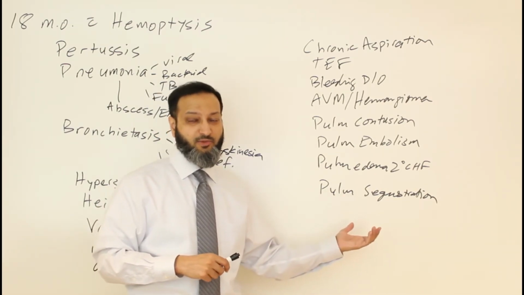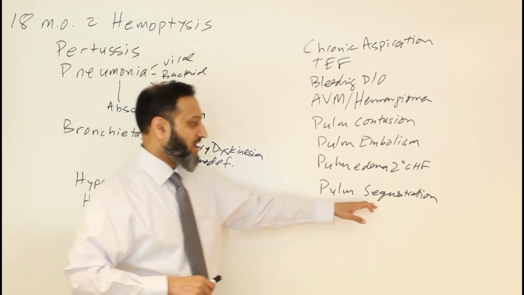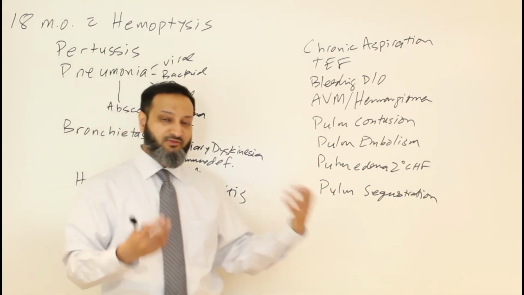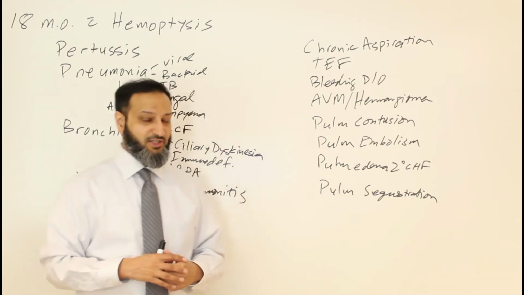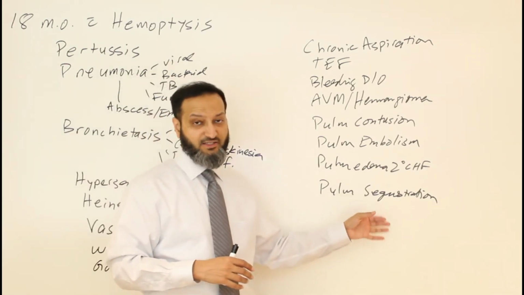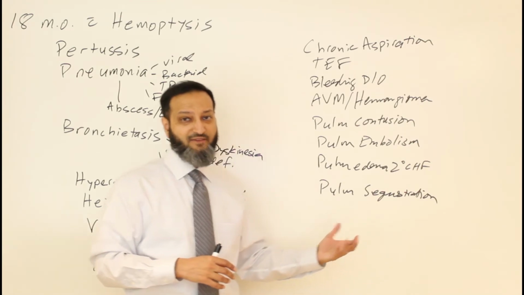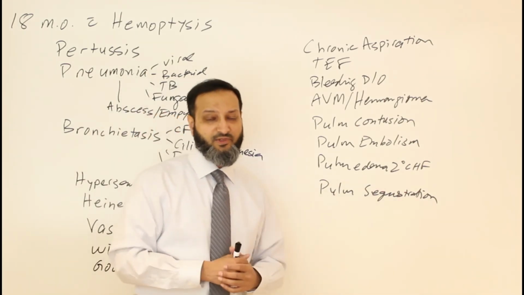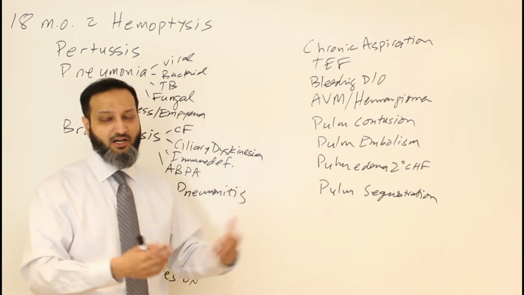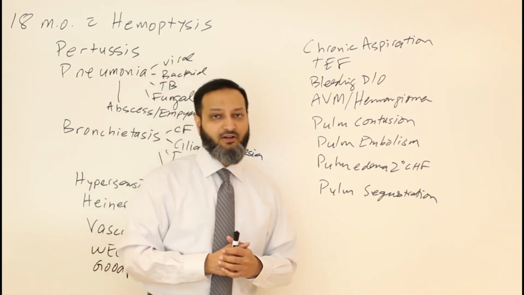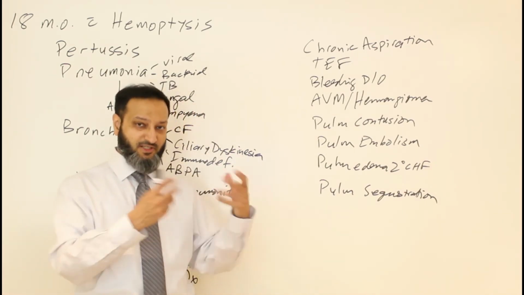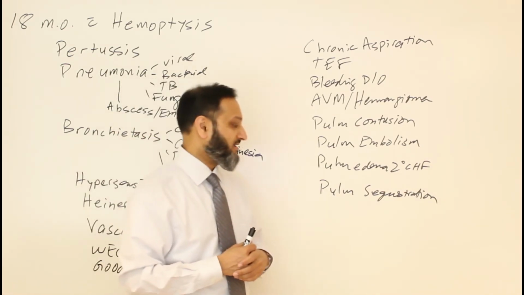So pulmonary sequestration is lung tissue that is not very effective at ventilating, because it has a pulmonary blood supply but does not have an arterial blood supply. That causes ischemia, and then the tissue dies off and is not effective for ventilation. So a pulmonary sequestration can cause hemoptysis, because that area of the lung becomes ischemic and dies off, and then presents with hemoptysis.